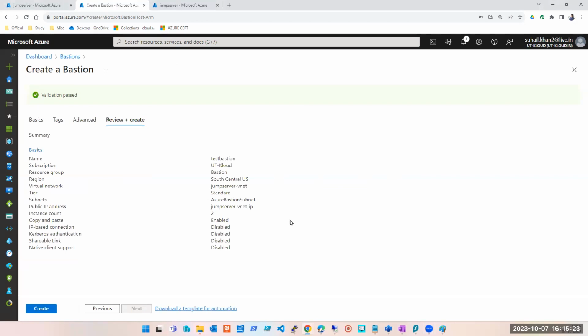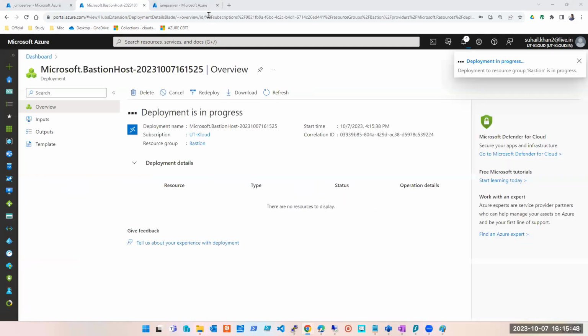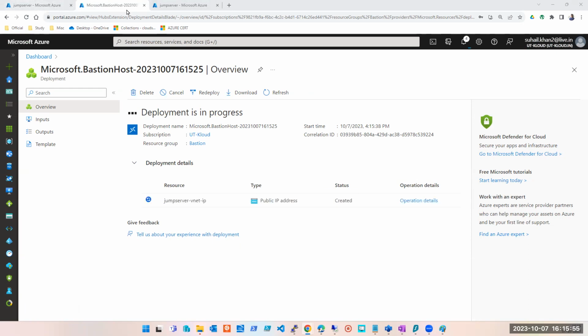It is being created, guys. And Bastion again takes time. It takes 10 to 15 minutes. We only have 9 minutes. I hope it works before that, so I'll be able to show it to you. But this is how you create Bastion. Once the Bastion is created, you'll be able to log into Bastion. Just give me 2 minutes, guys, while this is being deployed.